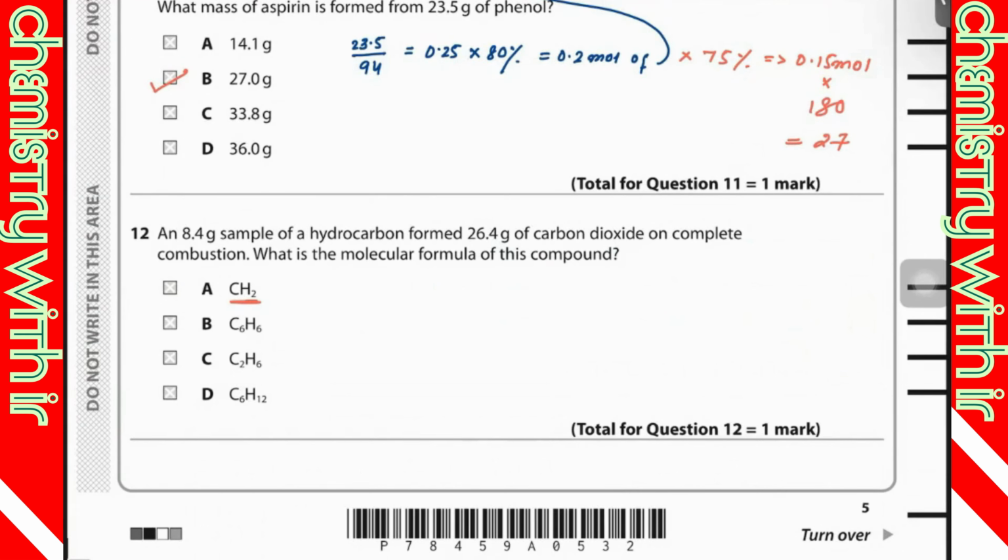I'm talking about A. It's the simplest formula already. It's empirical, not molecular. Straight away, this is an incorrect option. Then we have to check B. Yeah, B is a molecular formula. C is a molecular formula. D is a molecular formula. So then what would I do?